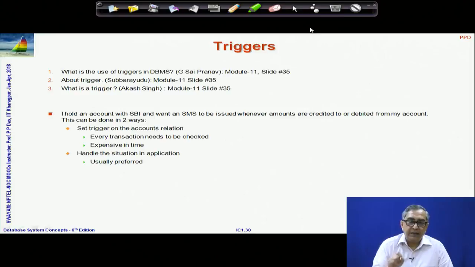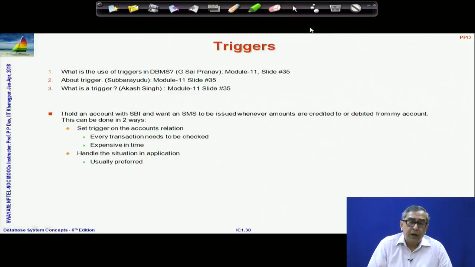In a banking transaction system, it could be attached to whether money is credited to the accounts relation or debited from the accounts relation, and the corresponding event will get triggered, you will get fired. That is where the name comes from, the events getting triggered, and accordingly actions can be taken. So, relational database systems allow you to set triggers on relations, and that is inherent, but over the last couple of years or a decade or so,